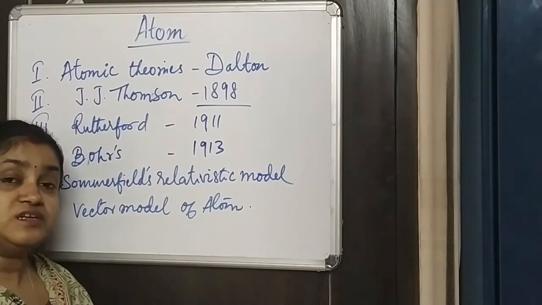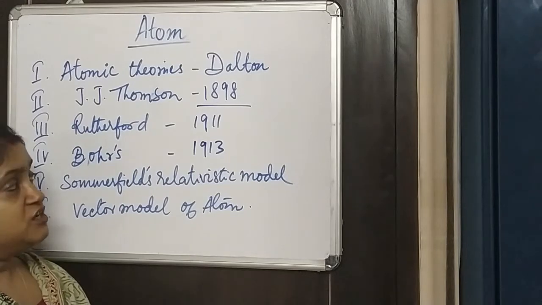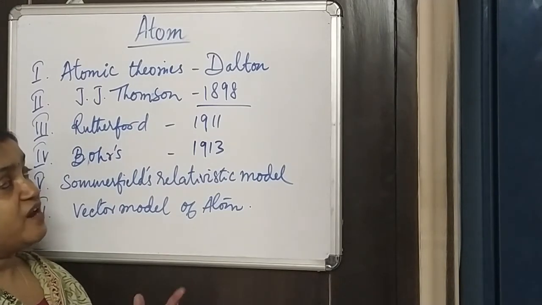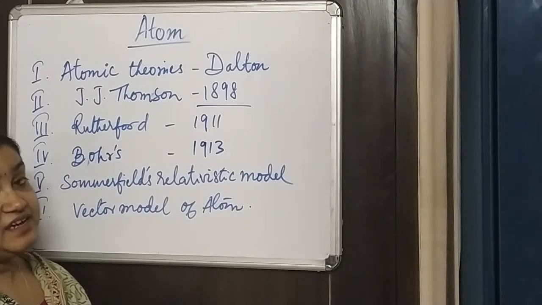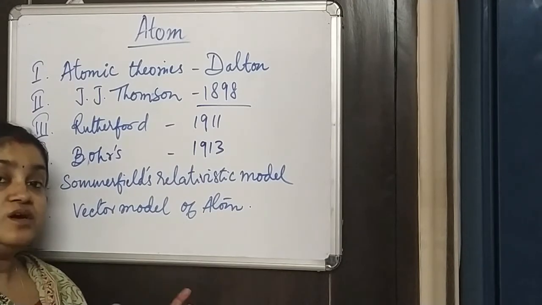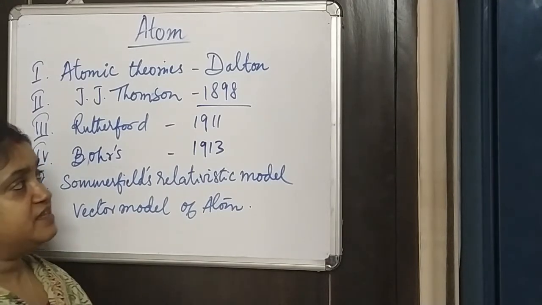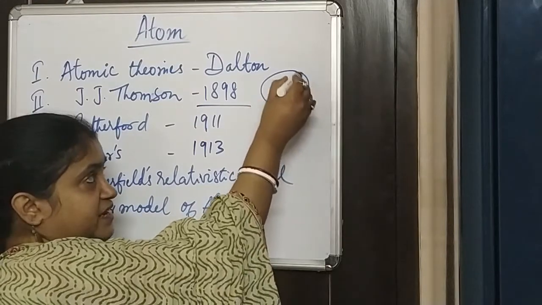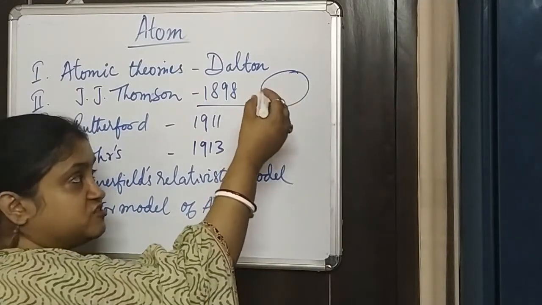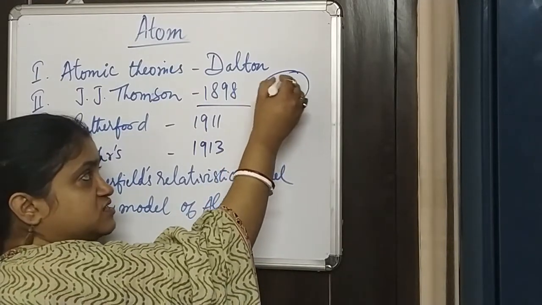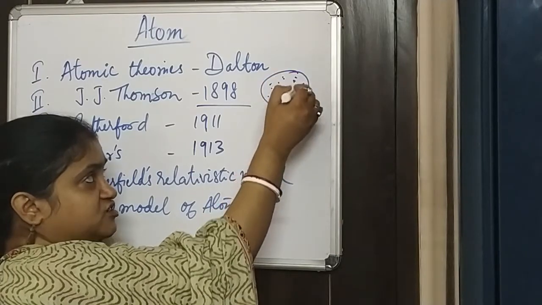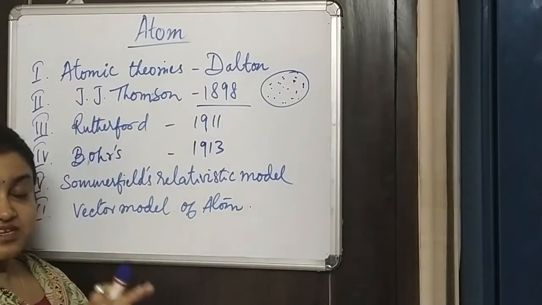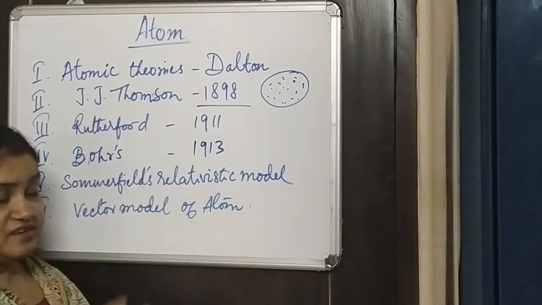It is smaller in mass and in charge. So around 1898 he proposed a model for the atom. He said that the atom is a round structure, where the electrons are surrounded everywhere.